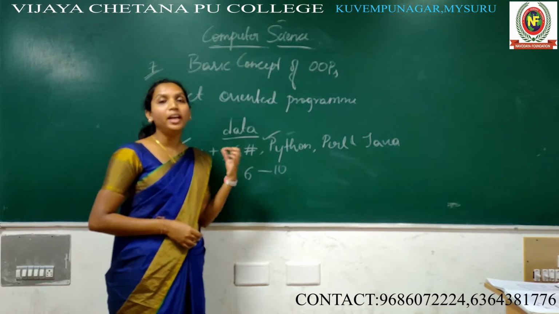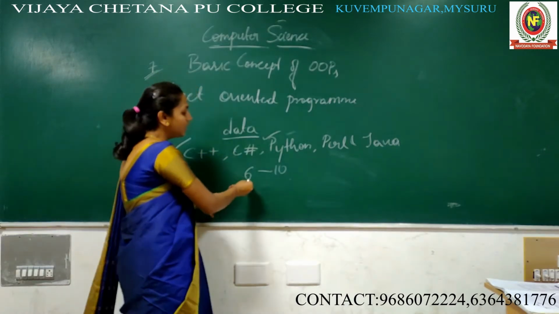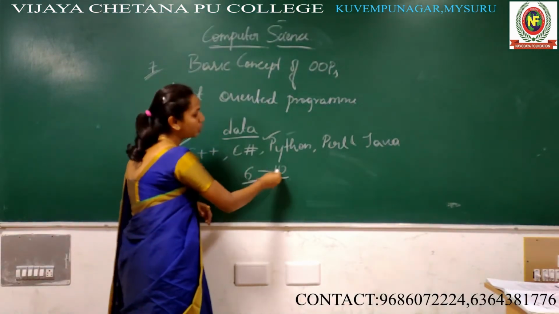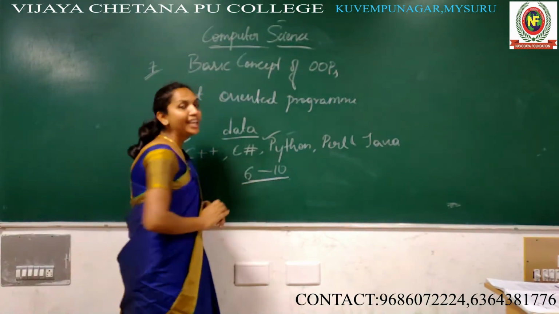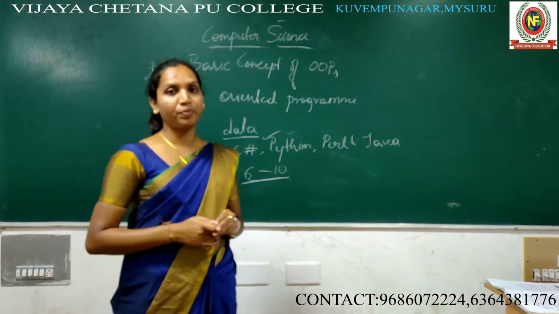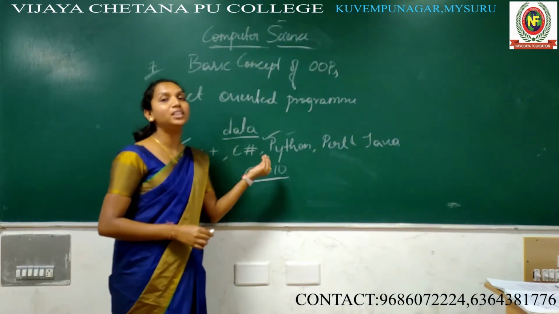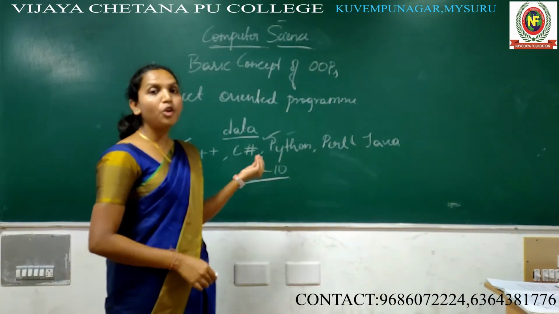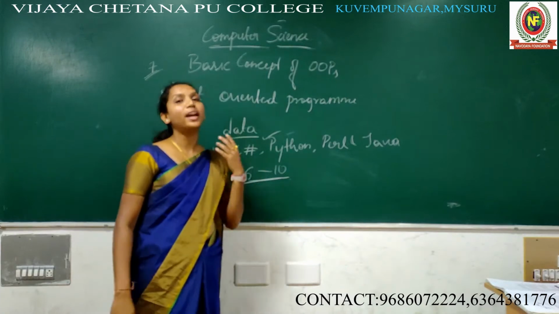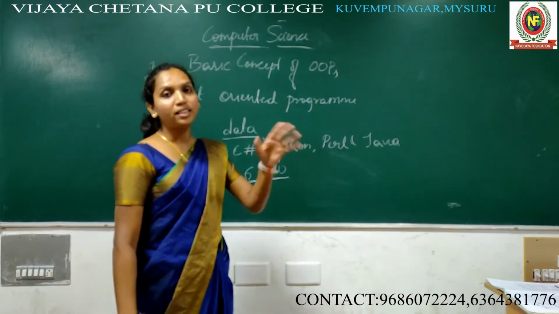It is very important because chapters 6 to 10 are interlinked. Once you understand the 6th chapter, then only you can understand the 7th one, and if you understand the 7th, then only you can understand 8, 9, 10.